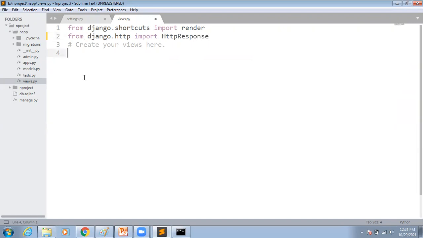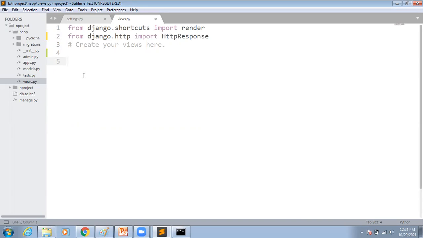Okay, successfully we have imported our module. Now I have to create the views. What do you want to display on the screen? Views means here also we are going to write views. We have two types of views: function based views and class based views. Both we are going to discuss in real time.